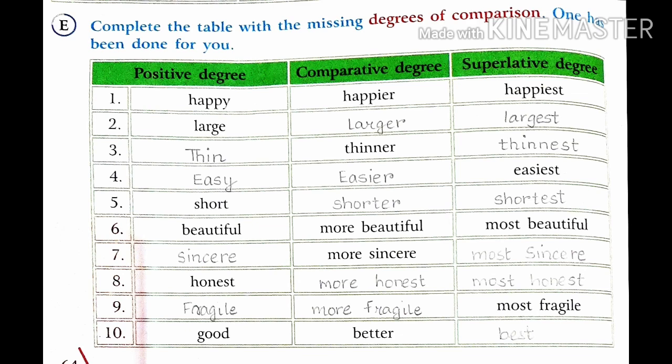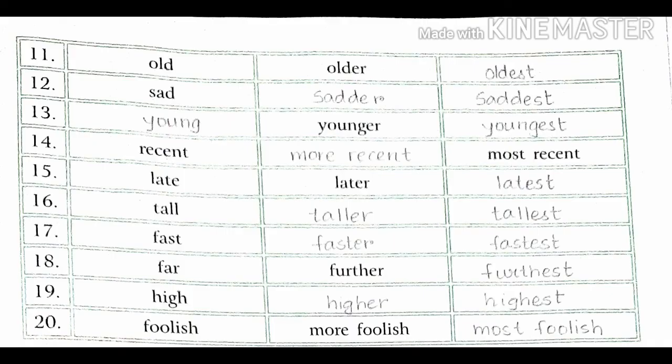Question E. Complete the table with the missing degree of comparison. One has been done for you. There are three types of degrees: positive, comparative and superlative. You have to change according to it. For example, happy, happier, happiest. Second one, large, larger, largest. All have been done for you.